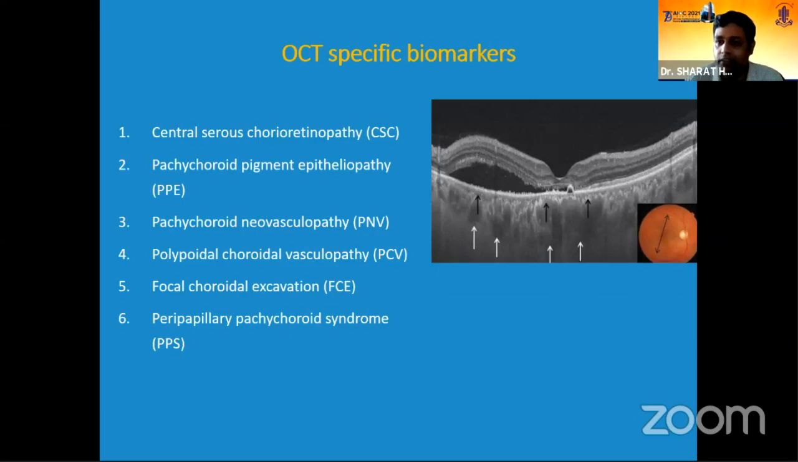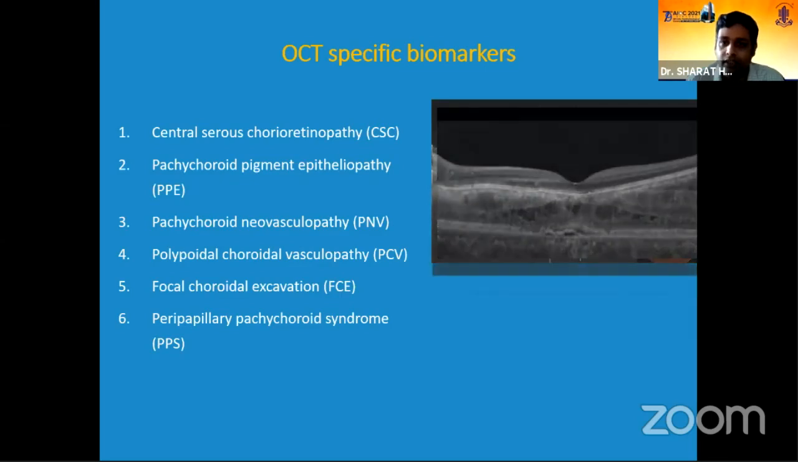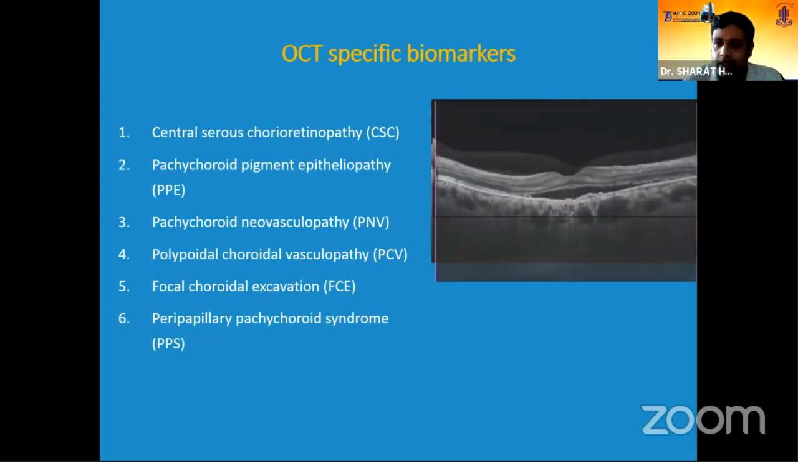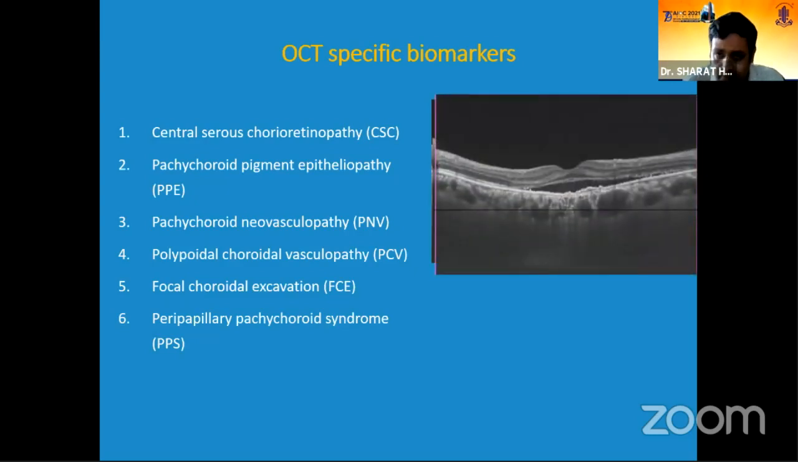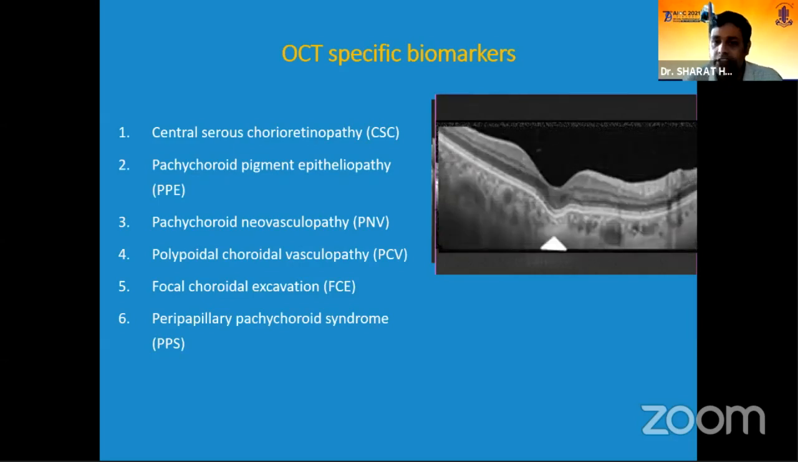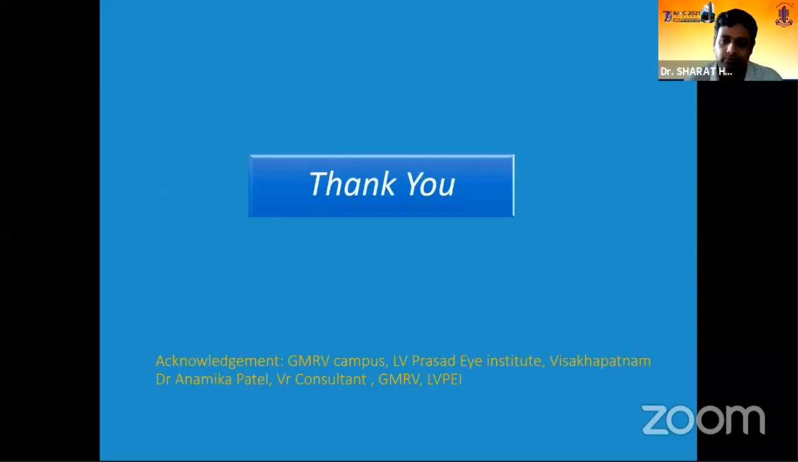Like in CSR, you are able to see a neurosensory detachment, and outer retinal atrophy in a case of chronic condition. The presence of RPE abnormality in pachychoroid pigment epitheliopathy, the presence of a double layer sign in pachychoroid neovasculopathy, large PEDs and notched PEDs in pachychoroid vasculopathy, typical localized excavation in focal choroidal excavation, and thickening of the choroidal vessels in the nasal area in peripapillary pachychoroid syndrome. Thanks.